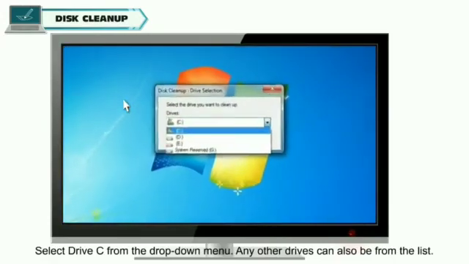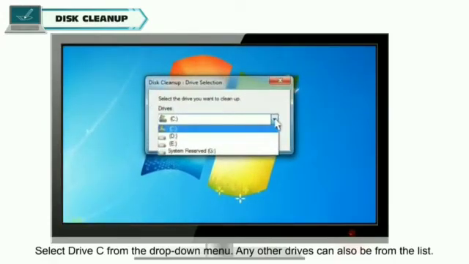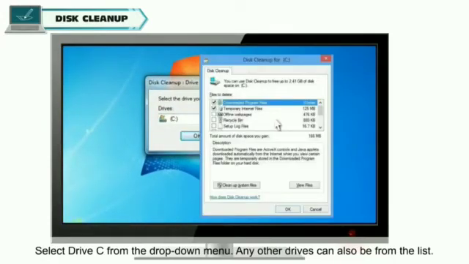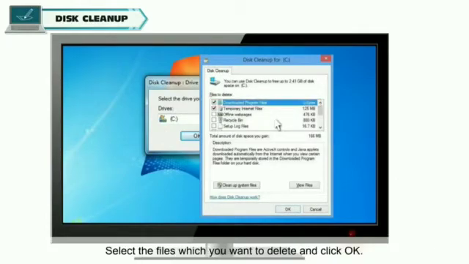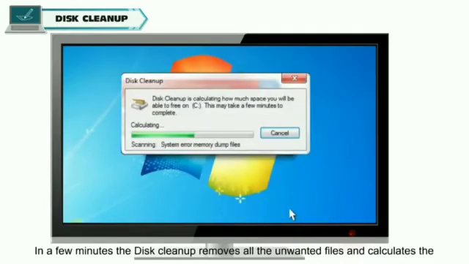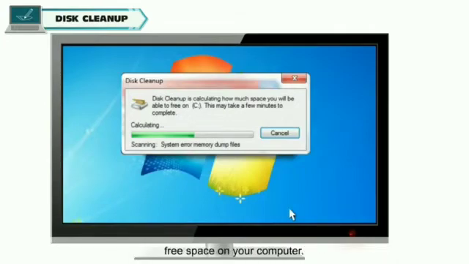Select Drive C from the drop-down menu. Any other drives can also be selected from the list. Select the files which you want to delete and click OK. In a few minutes, the Disk Cleanup removes all the unwanted files and calculates the free space on your computer.